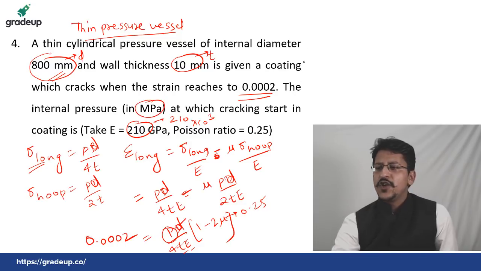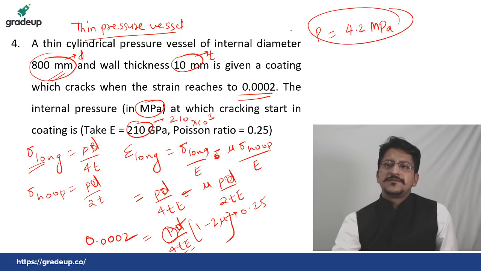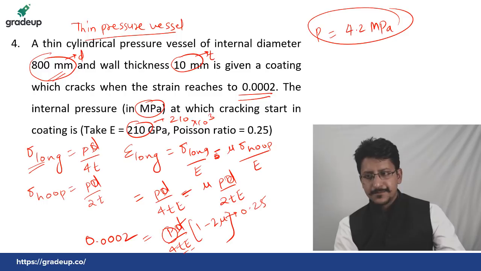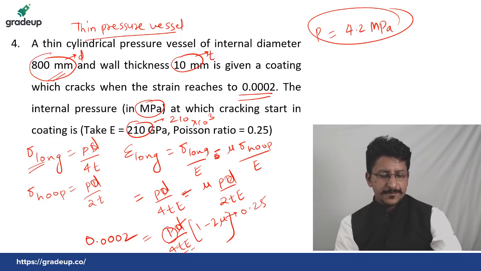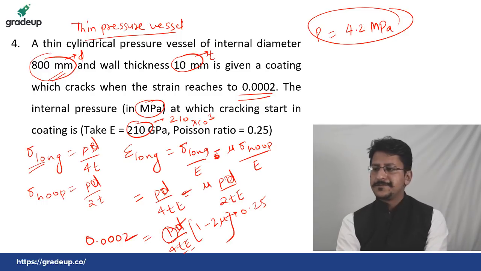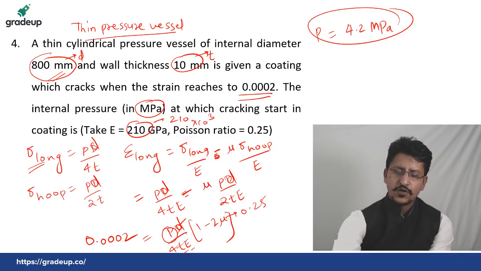So the value of P, what you are getting? The value of P you must get is 4.2 megapascal. This is the answer to this question. I hope it is clear. Any problem in this question? No problem. So let us see the next question.